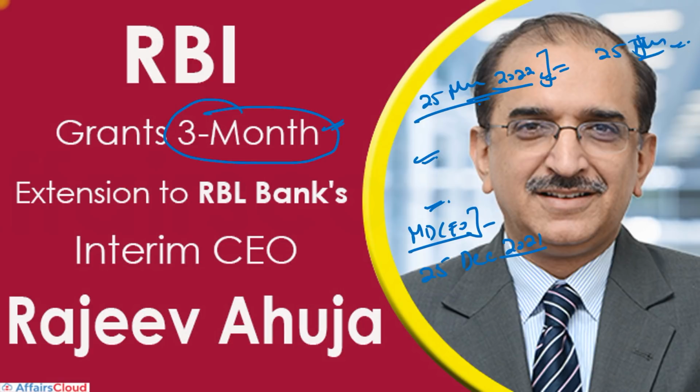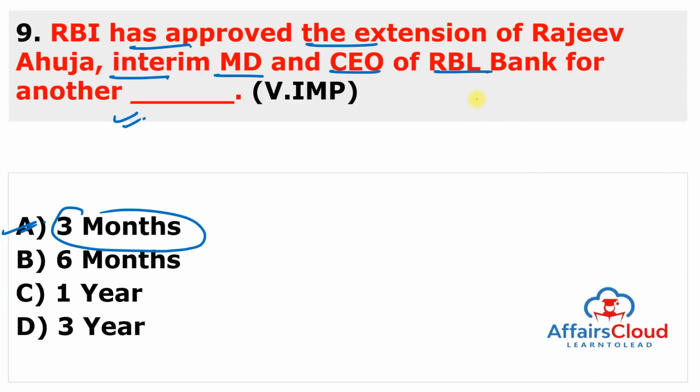And he was appointed after Vishwavir Ahuja, who went on leave suddenly, because he was the MD and CEO of this bank. Even RBI appointed a search committee to identify candidates for the post of managing director and CEO from within and outside the RBL Bank. But you have to remember about RBL here. RBL was founded in 1943 and its tagline is Apno Ka Bank and its headquarters is in Mumbai.